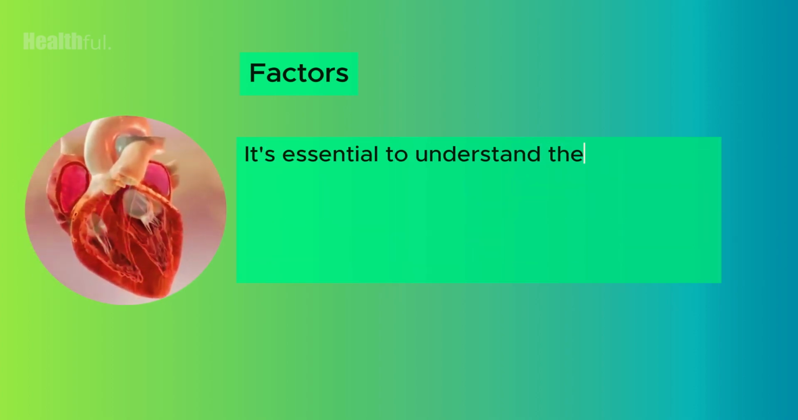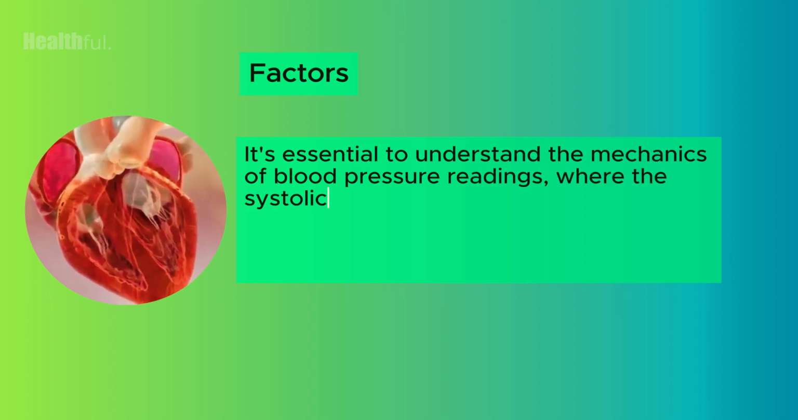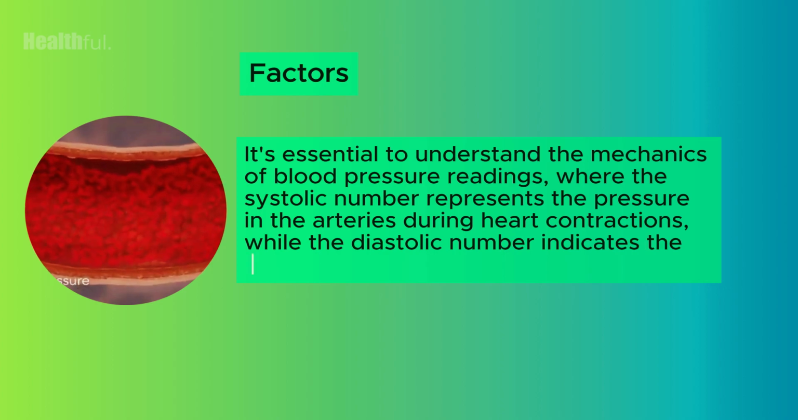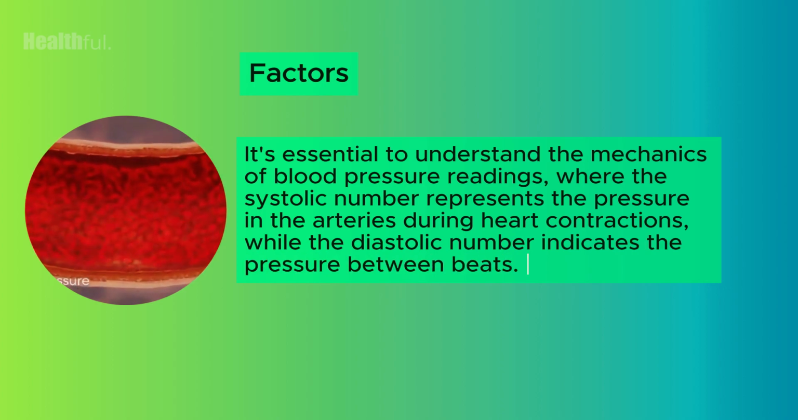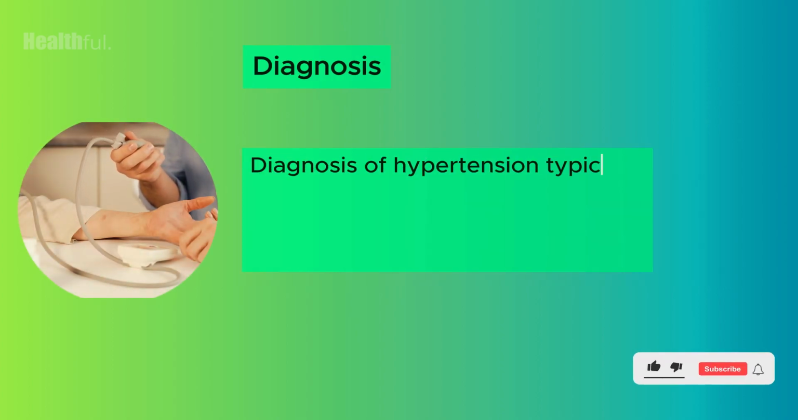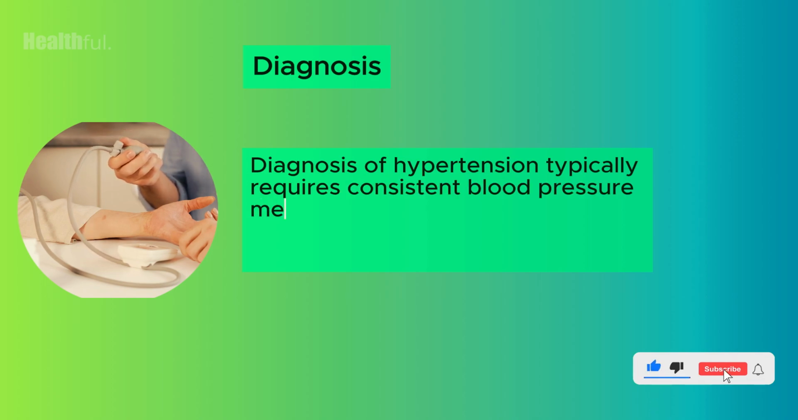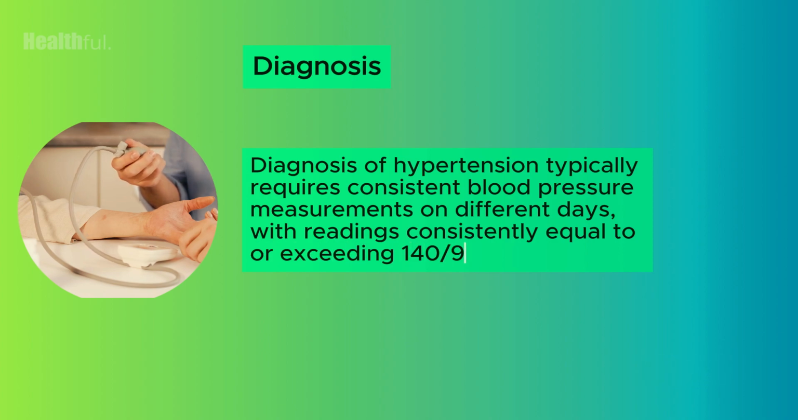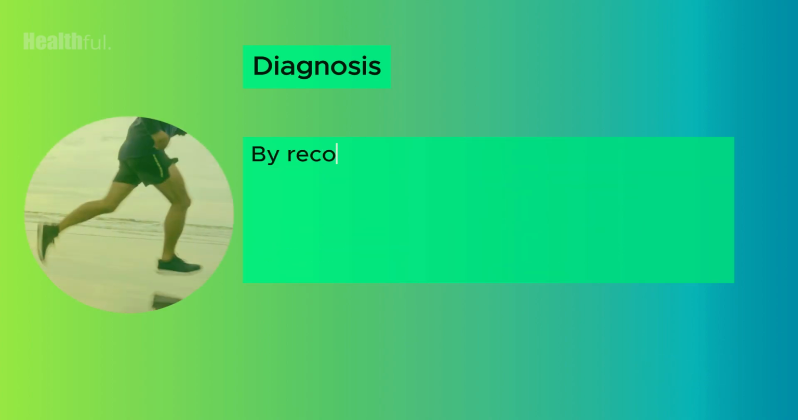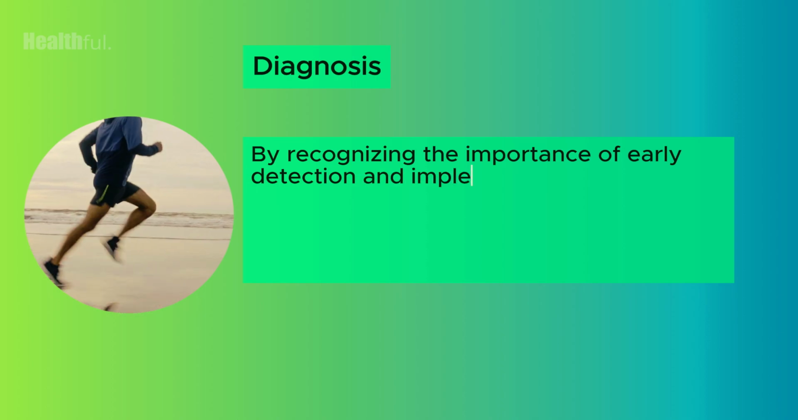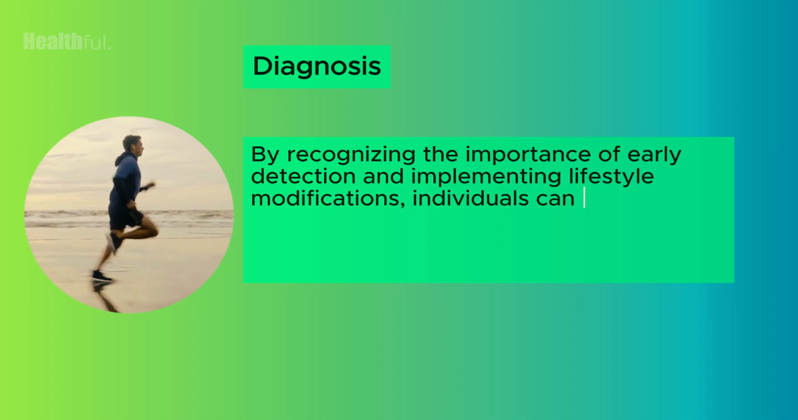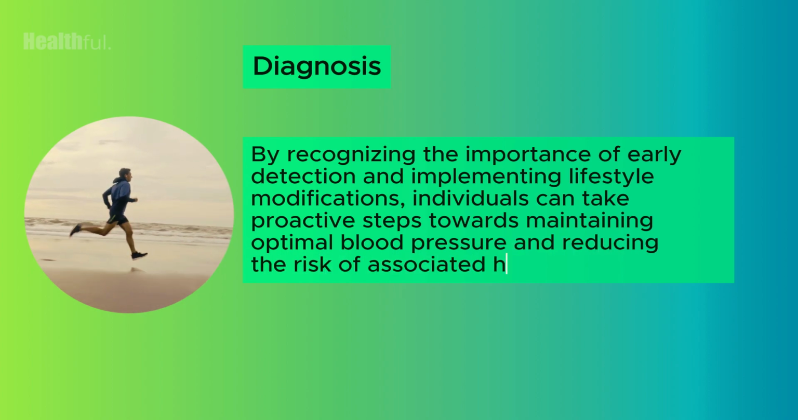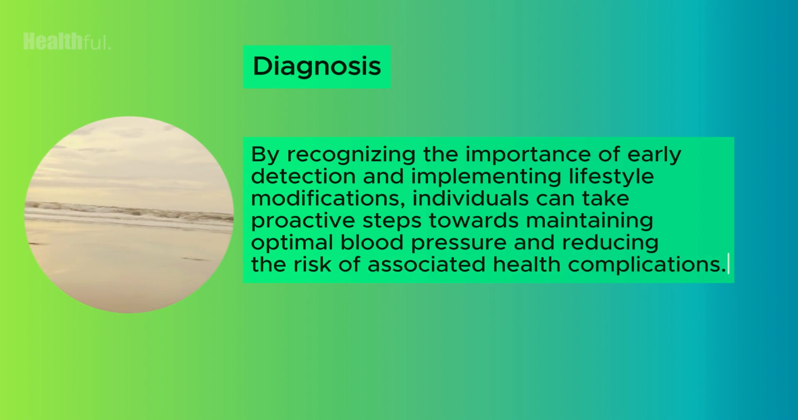It's essential to understand the mechanics of blood pressure readings, where the systolic number represents the pressure in the arteries during heart contractions, while the diastolic number indicates the pressure between beats. Diagnosis of hypertension typically requires consistent blood pressure measurements on different days, with readings consistently equal to or exceeding 140/90 mmHg. By recognizing the importance of early detection and implementing lifestyle modifications, individuals can take proactive steps towards maintaining optimal blood pressure and reducing the risk of associated health complications.